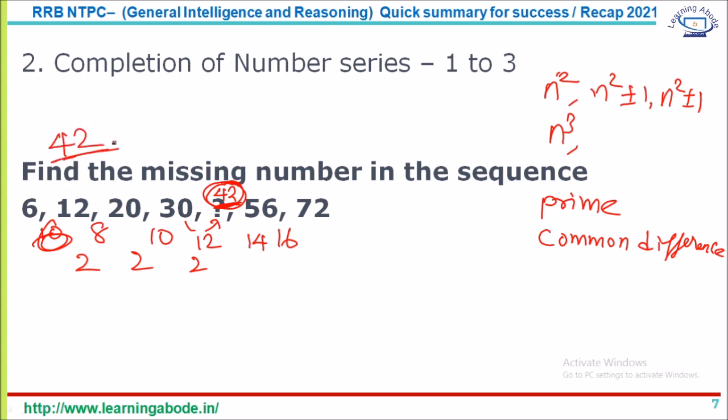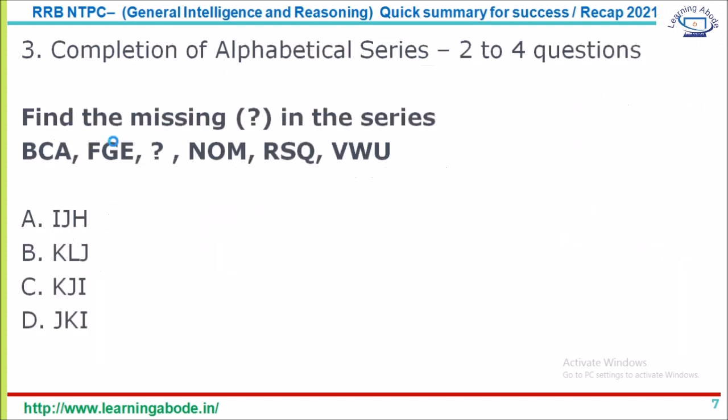All these questions are previous year questions that I'm discussing here. And the third type is completion of alphabetical series. It can be asked as complete the series or find the missing one, or sometimes even in analogy.